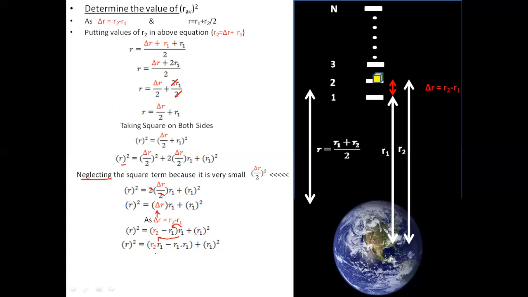So we get R2 R1 minus R1 square plus R1 square. These two values can be cancelled because one is positive and one is negative. So what is left with us is average R square is equal to R2 R1. Let's call it equation number 2.